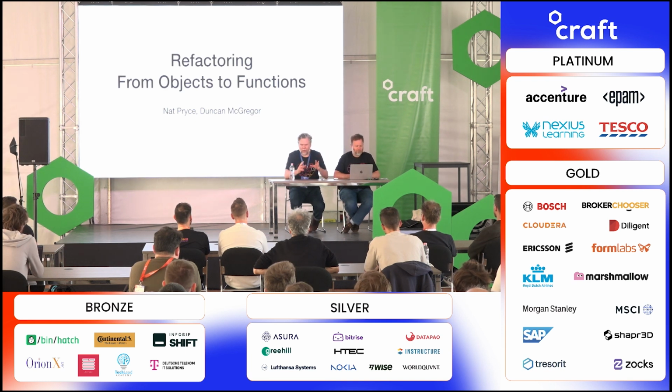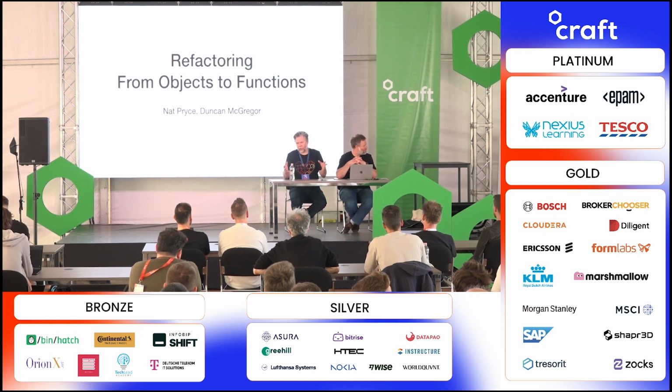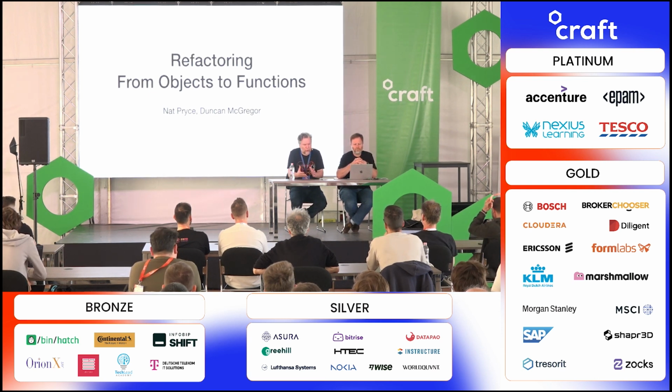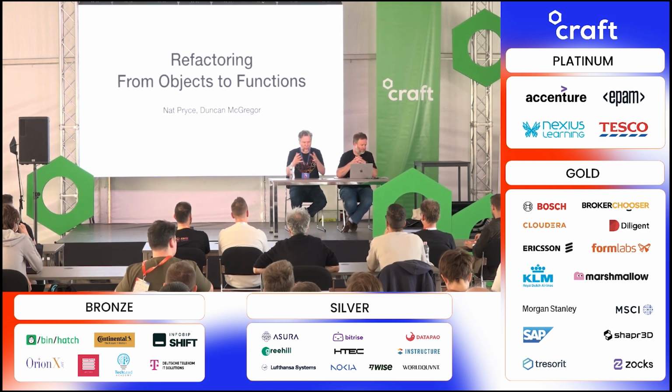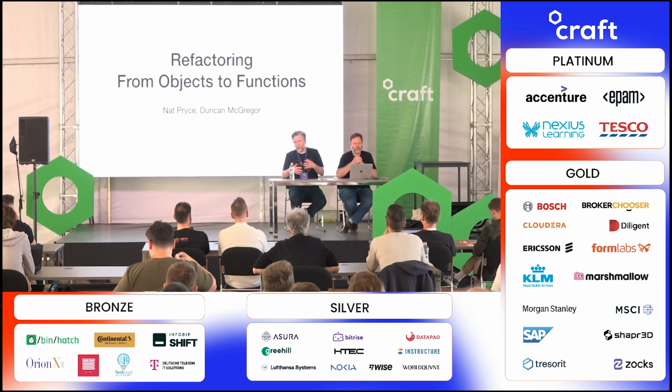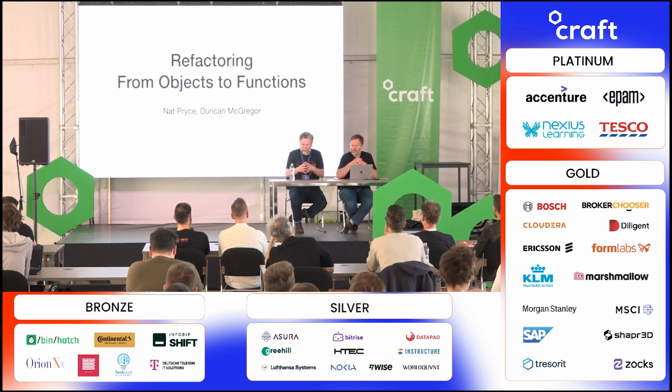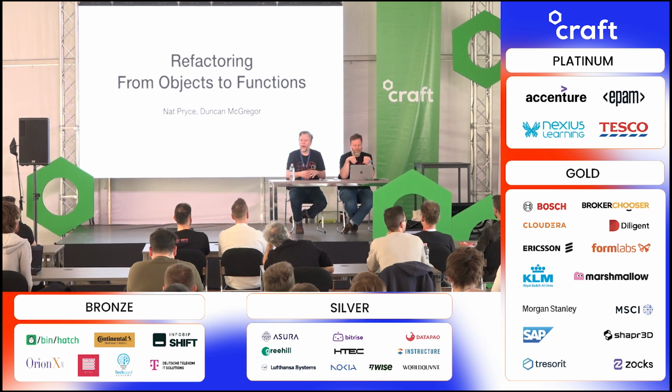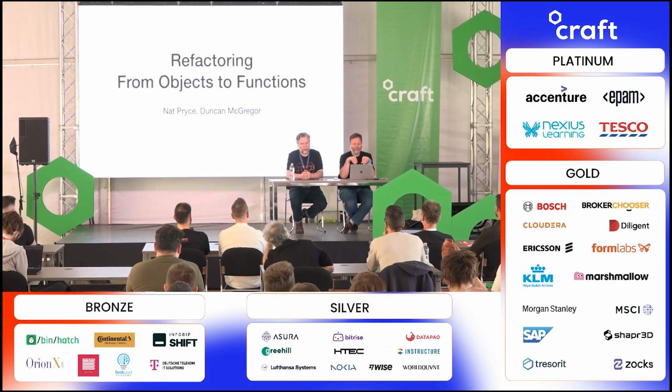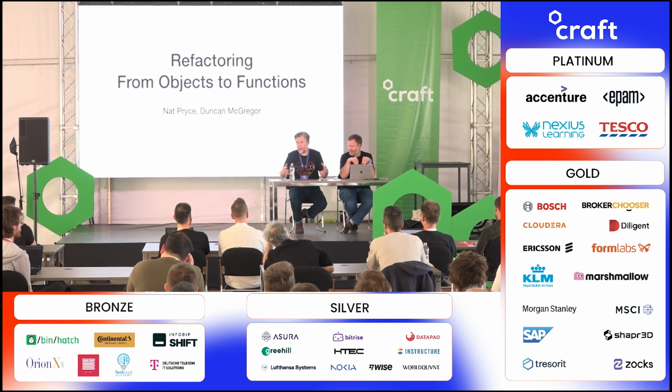Functional programming and object-oriented programming are often presented as diametrically opposed programming paradigms, but in modern languages and with modern tooling, it's possible to gradually transform object-oriented code into a functional style to take better advantage of the type safety, to have more explicit data flow. So as our systems evolve, we can introduce and get the benefits of functional style to make it easier to then continue to evolve our code. And we can do that gradually without disrupting the work of our other team members who are also working on the code base at the same time as we are.